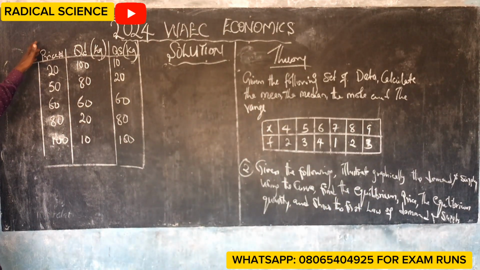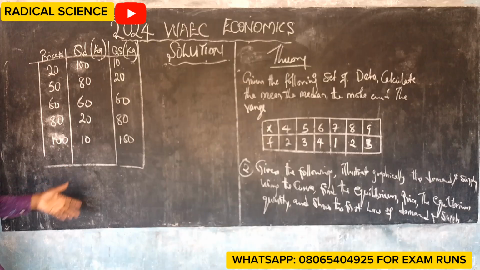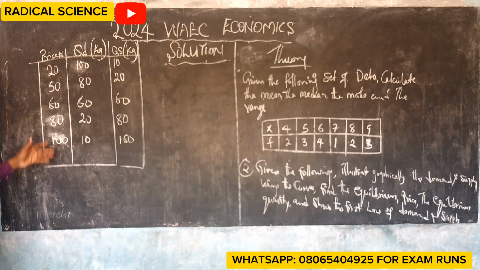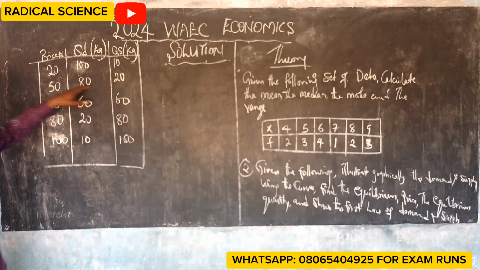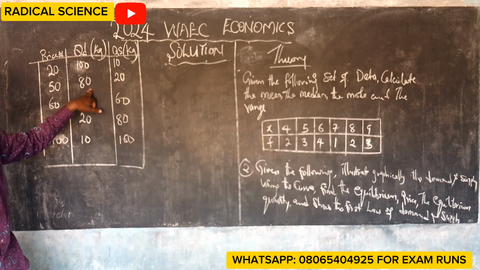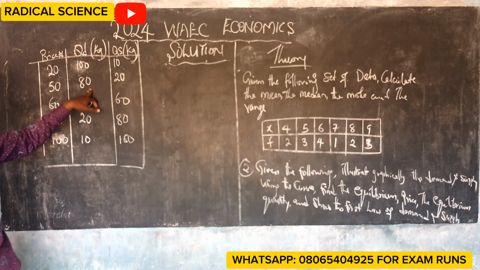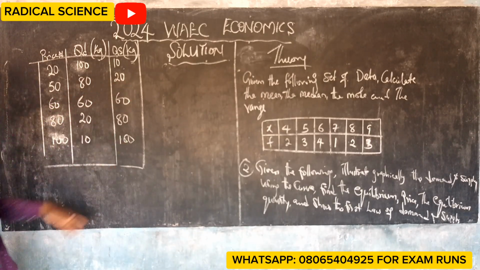This is what is normally called demand and supply schedule. Some students call it schedule, but please, we call it schedule in economics. They say the price includes the following. Look at the price, look at the quantity demanded, and look at the quantity supplied. At 50 naira, 80 kilogram was demanded and 20 was supplied.